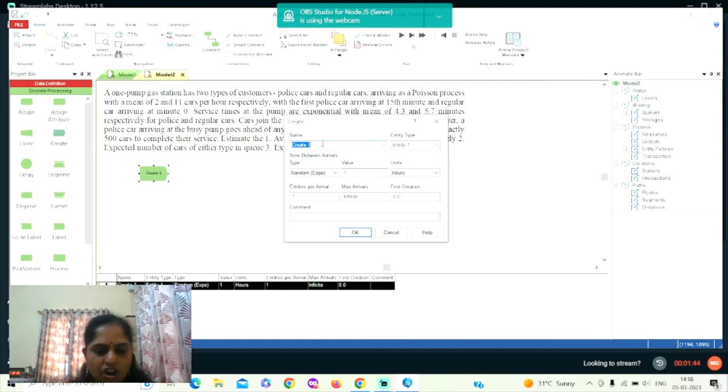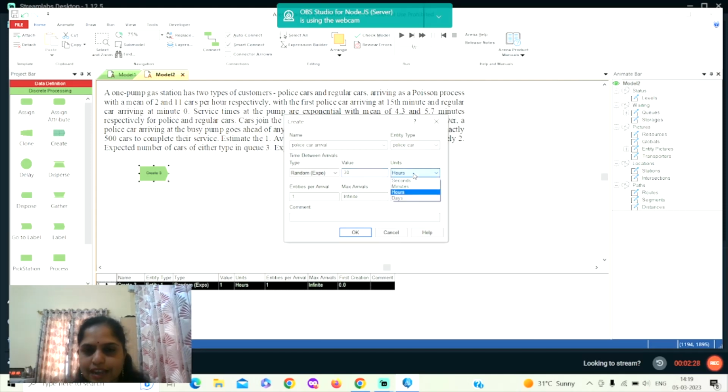Here, I'll call it police car arrivals. That's the arrival of the police car. The entity, we can change to police car. The time given for the police car: every police car is arriving with a Poisson distribution with a mean of 2 cars per hour. So inter-arrival time will be 30 minutes for one car. So here I'll give it as random exponential 30 minutes.